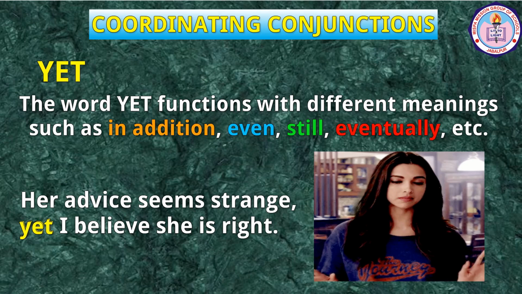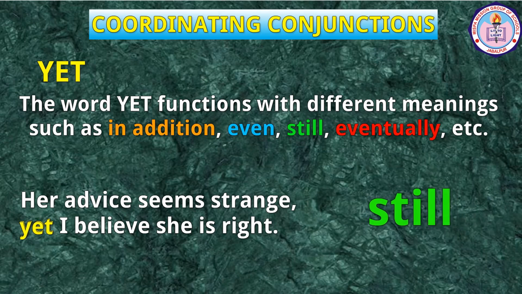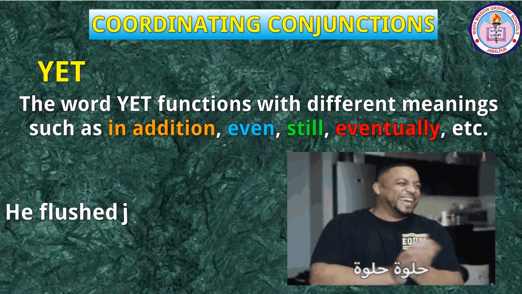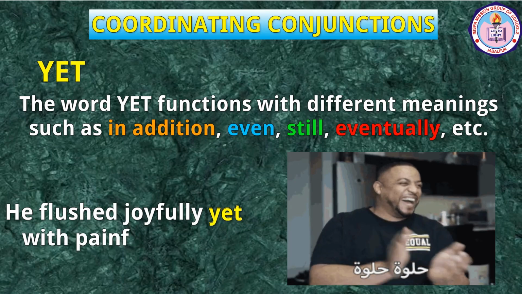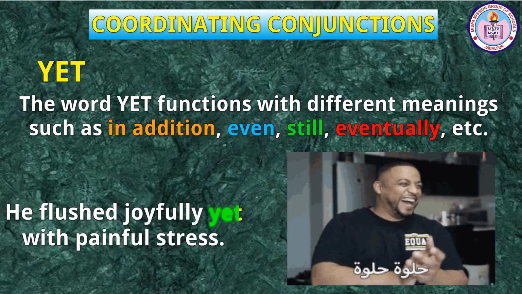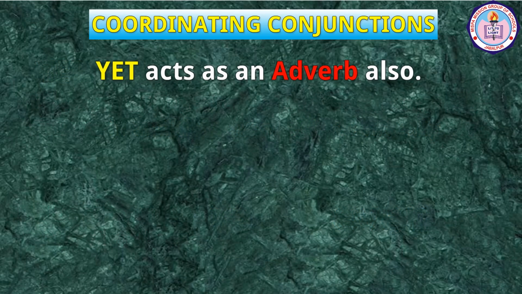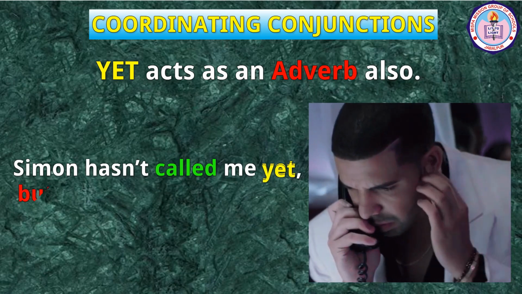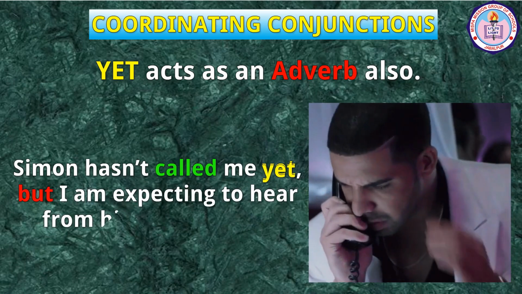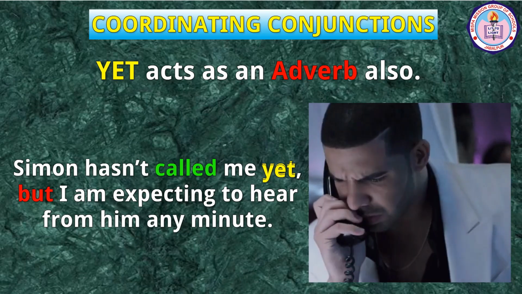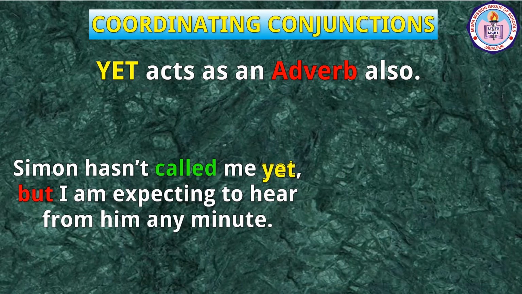Here, yet has the meaning of still. He flushed joyfully, yet with painful stress. Here, yet means even. Remember that yet acts as an adverb also. For example, Simon hasn't called me yet, but I am expecting to hear from him any minute. Here, yet is not a conjunction, it is an adverb of the verb called.